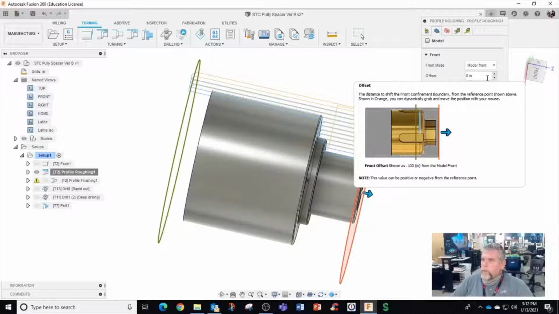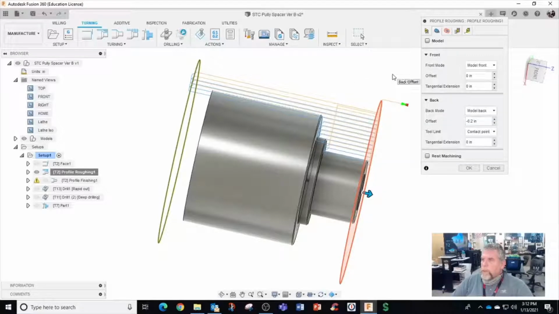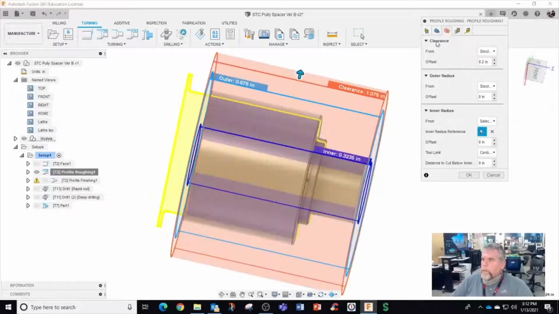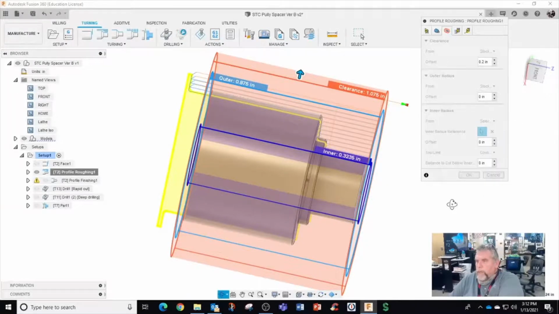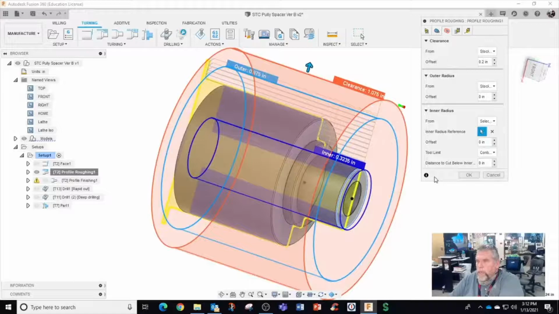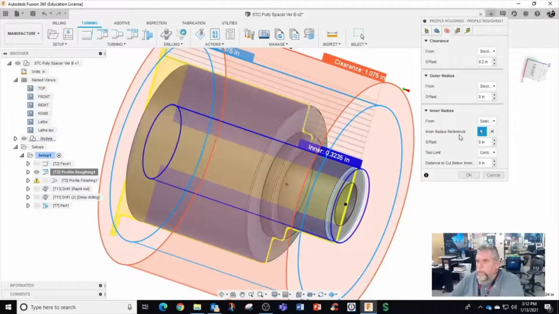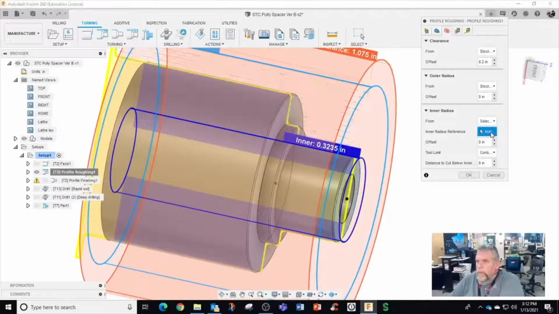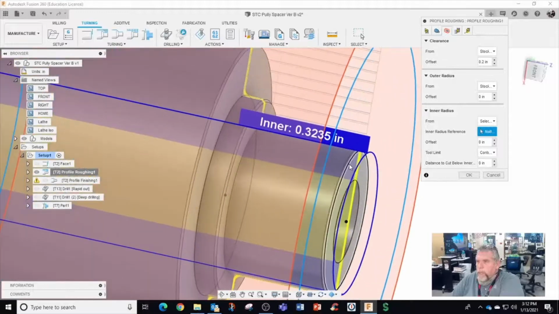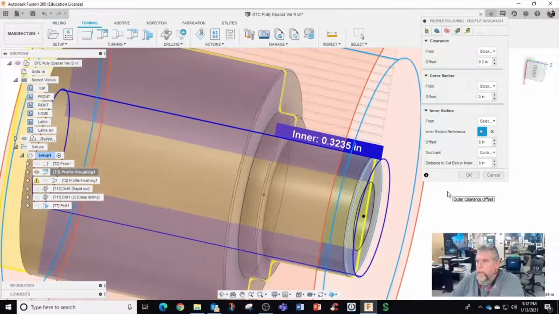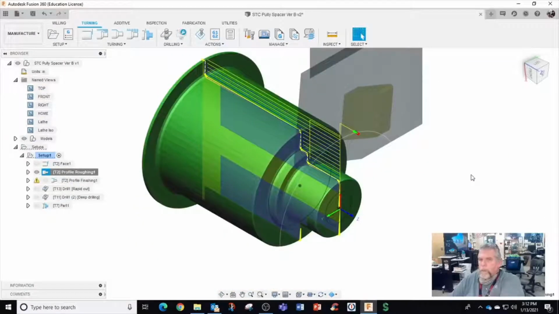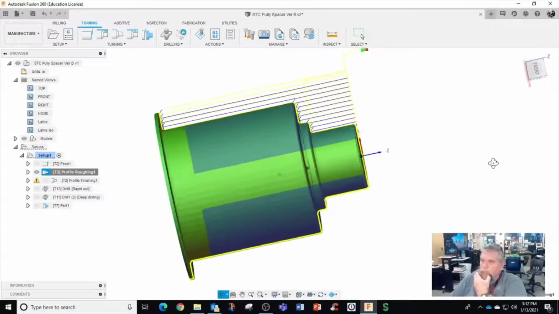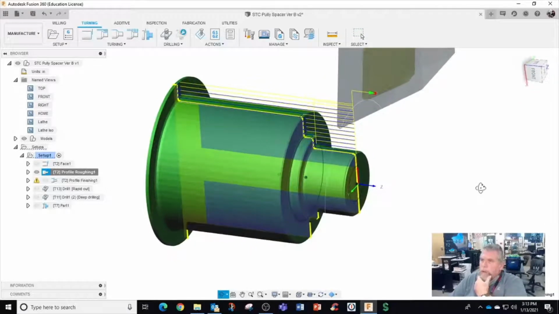The distance to, all right. And third tab, clearances. Stock, and inner radius. So if we were already machining, we don't need to machine the front. So we've selected, I believe, the front ring. Let me reselect that. That would be right here. Okay. All right, so that looks correct. And what's my step down? Edit.